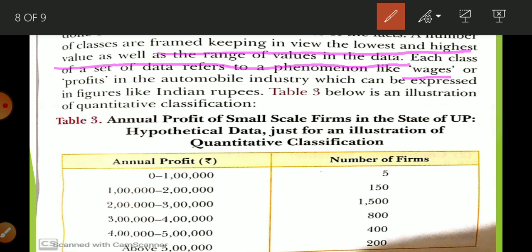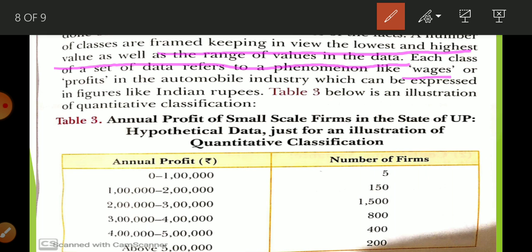Same way profit, if you are going to explain the profit of a firm, it is always going to be in a figure. Same way expenditure, how much expenditure of a family, you are going to explain it in number. So always some things are there that are always represented in number, like weight, height, loss, profit, income, expenditure, production. So these are the things that are always represented in number.